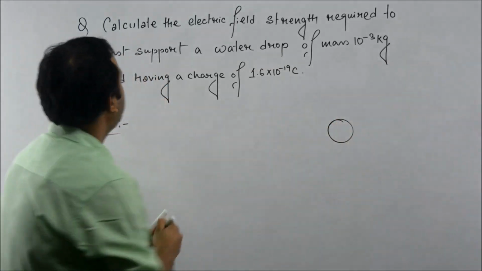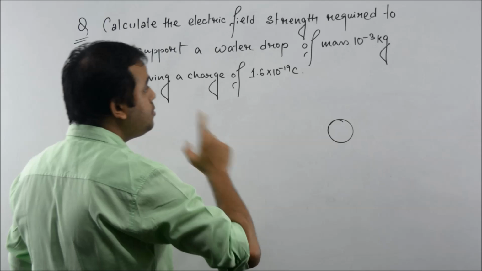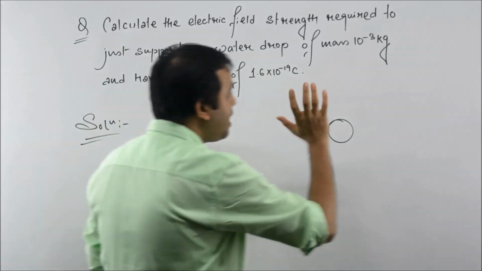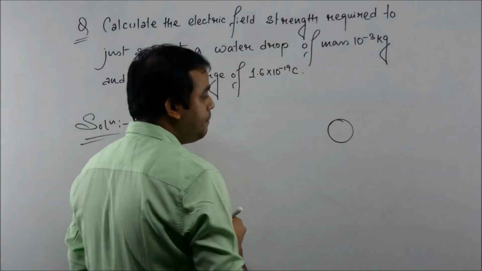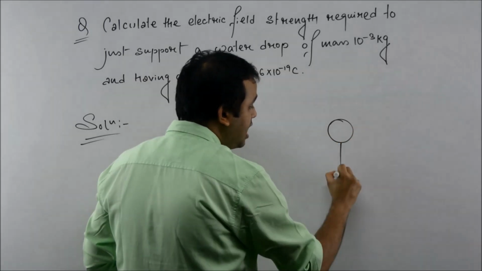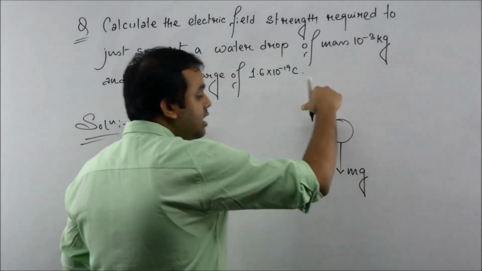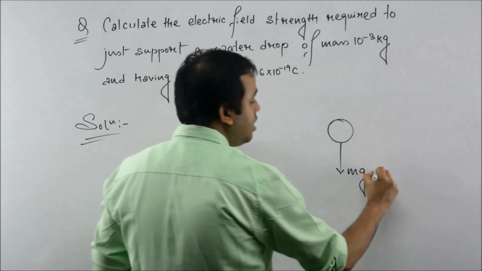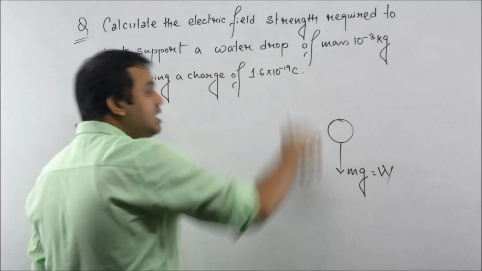Clear? So to just support a water drop of mass 10 to the power minus 3 kg. So its mass is given. So let us consider that its mass is m. If its mass is m, then it's obvious that it will have weight mg in the downward direction.